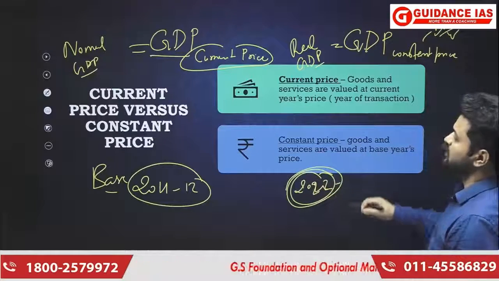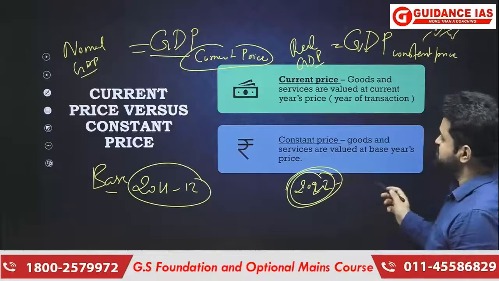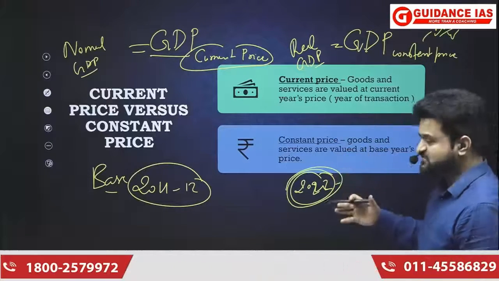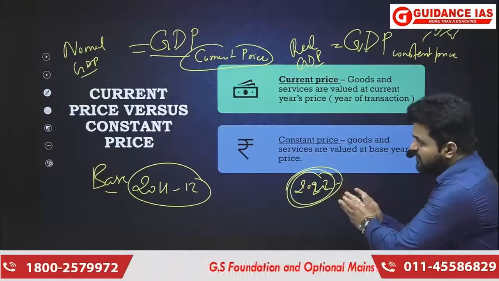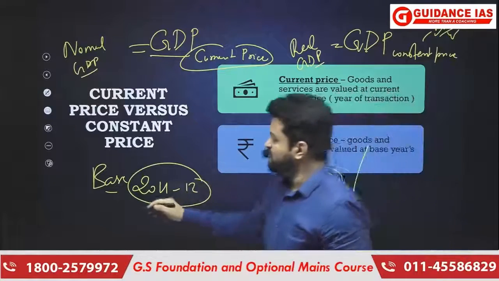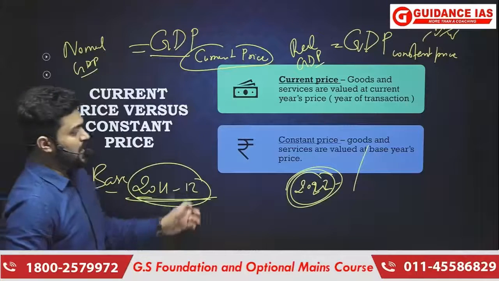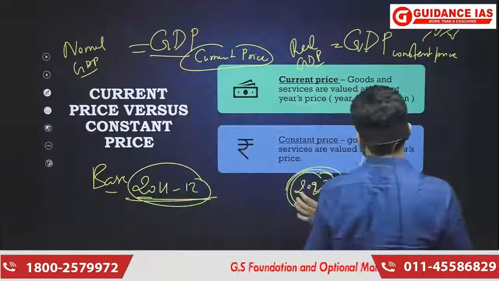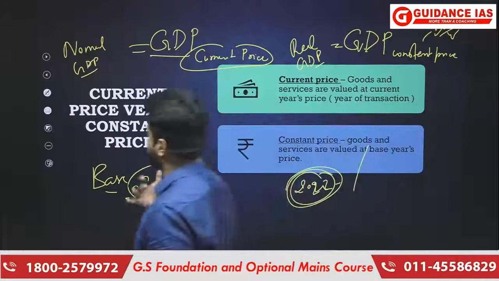But in order to know the money value, we are going to see what the price of those goods and services was in the year 2011-12. So the price that we consider will be of 2011-12, and the production will be of this particular year.